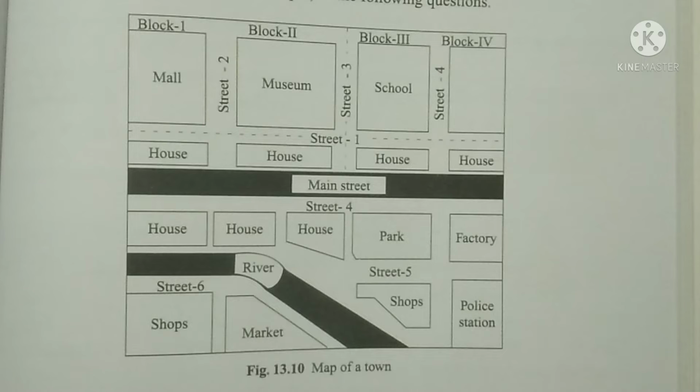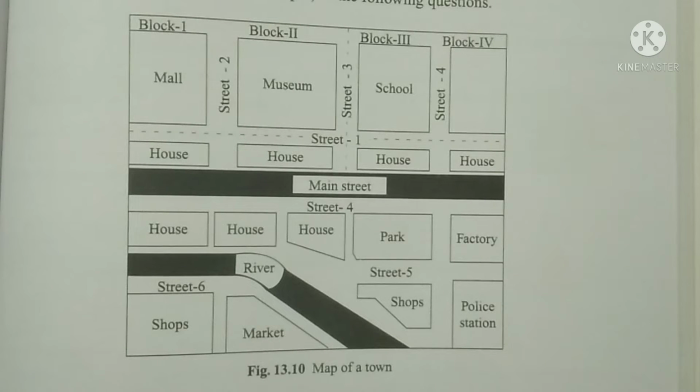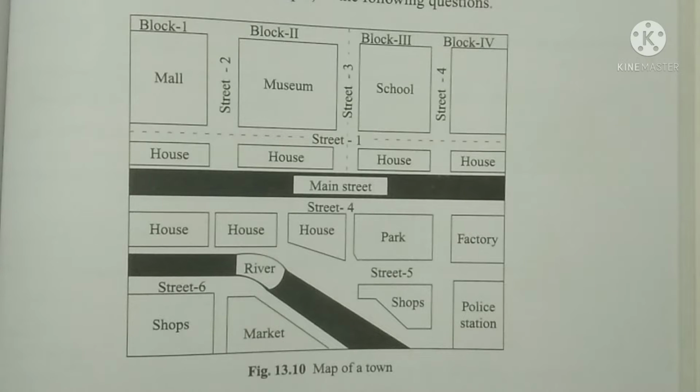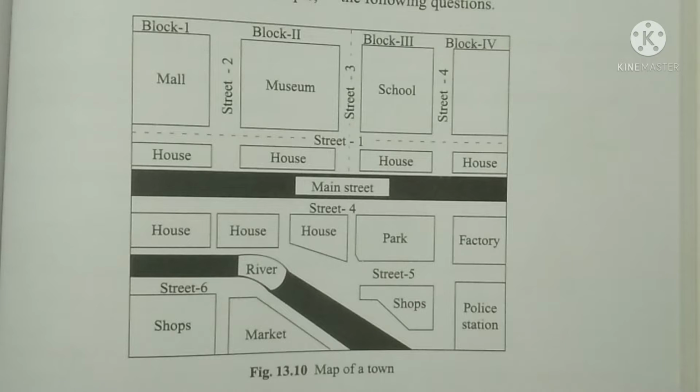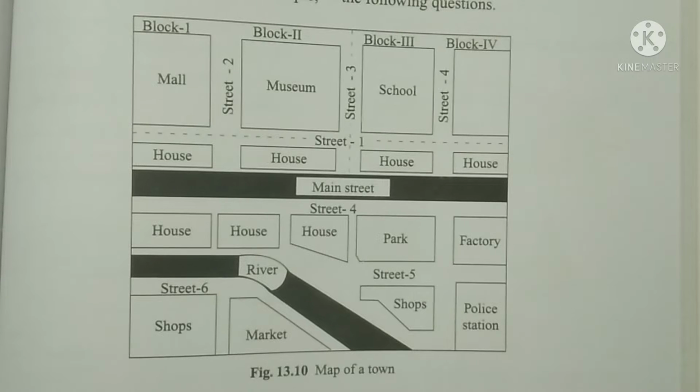you have also learned about pictorial representations, meaning drawing pictures to show something. Drawing pictures and maps are totally different. The major difference between a pictorial representation of a place and a map of that place is that a pictorial representation describes the place. For example, how it looks, what is there in its surroundings, what types of sceneries are there, what type of trees are there, what type of buildings are there, everything in detail will be shown.